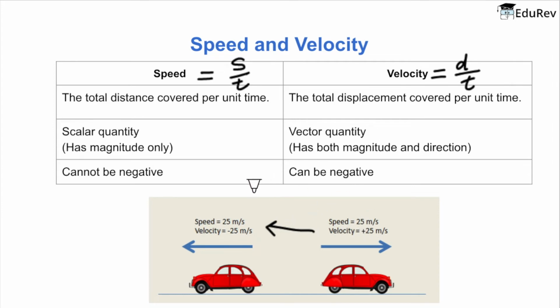So again, just like we saw in the example, the speed remains the same even when we change our direction, so it cannot be negative. And velocity, when we changed our direction, was negative. So velocity can be negative. But the speed that our speedometer shows here, it's the instantaneous speed. That means the speed at that particular instant only. What if we want to calculate the speed for the whole trip from one point to the other? Let's see how we do that.